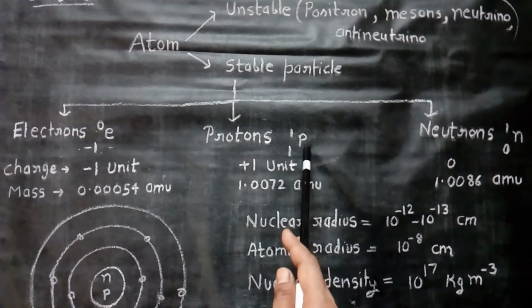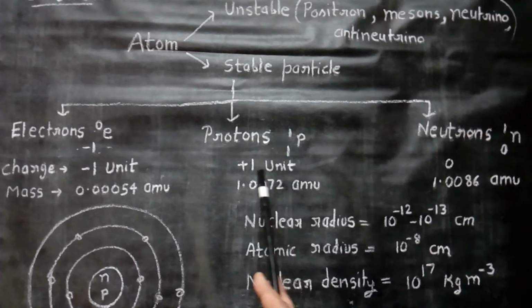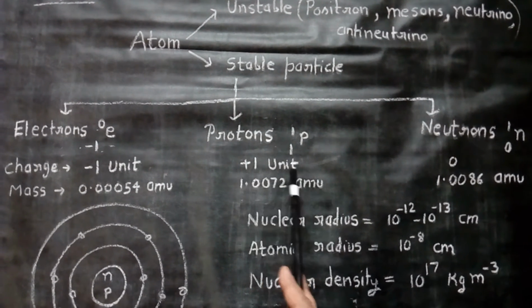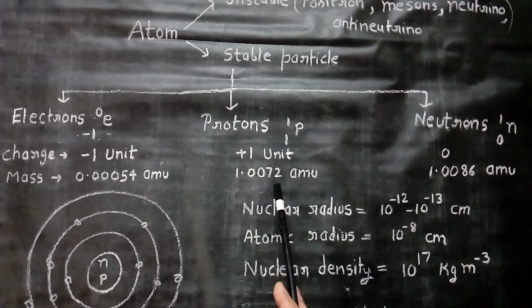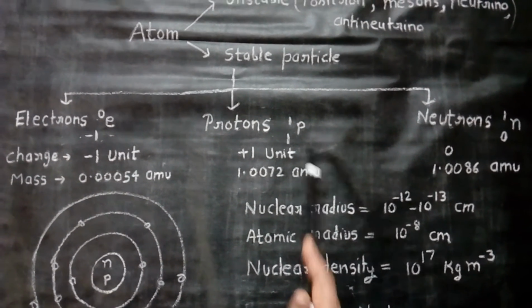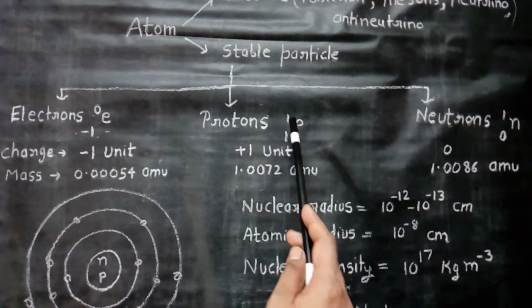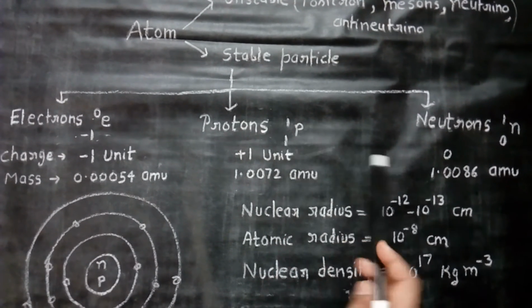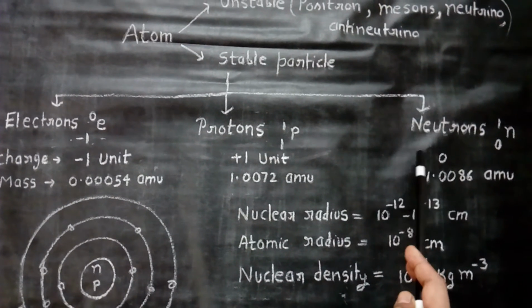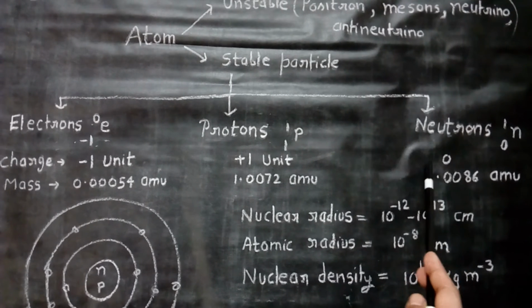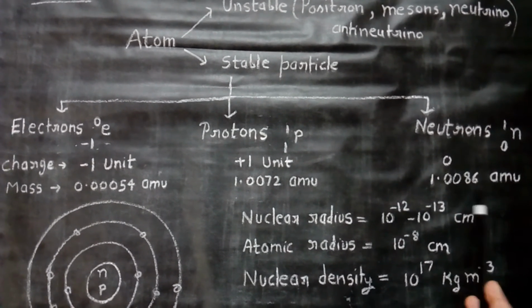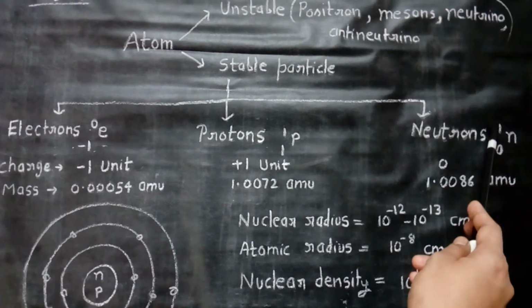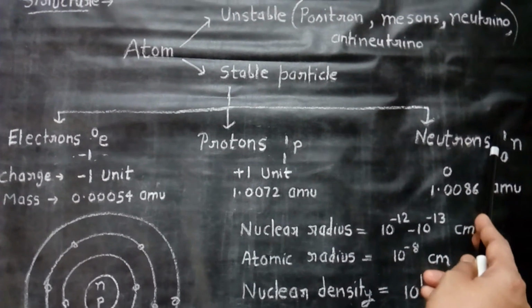Proton is abbreviated by p. Its charge is +1 unit charge. Its mass is 1.0072 AMU. So proton is denoted as this. The neutron is neutral. It means it has no charge. Its mass is 1.0086. It may be assumed as 1 and it is shown at upper side.